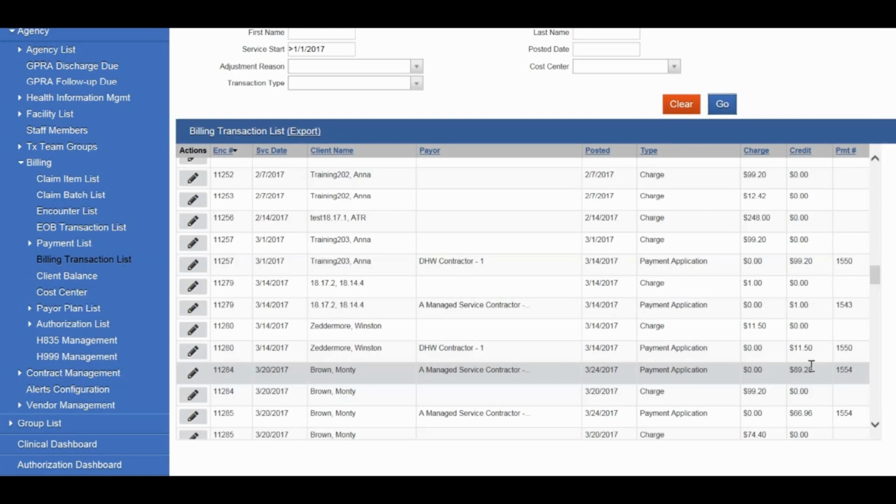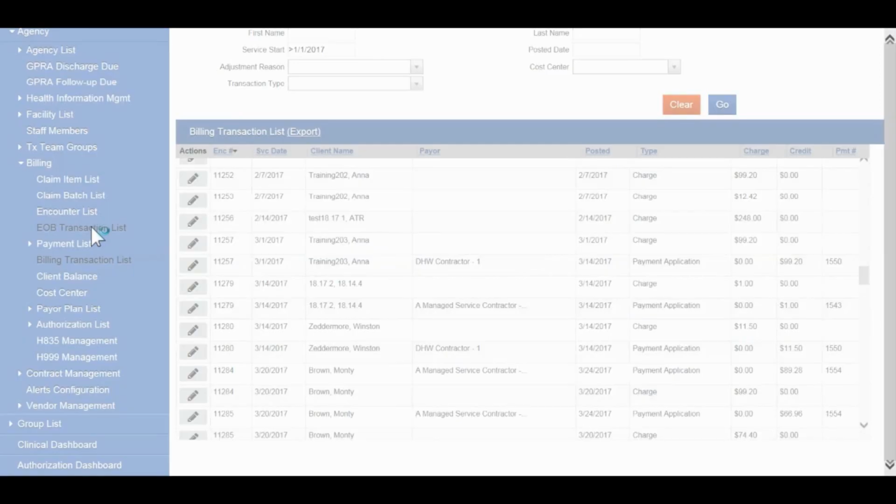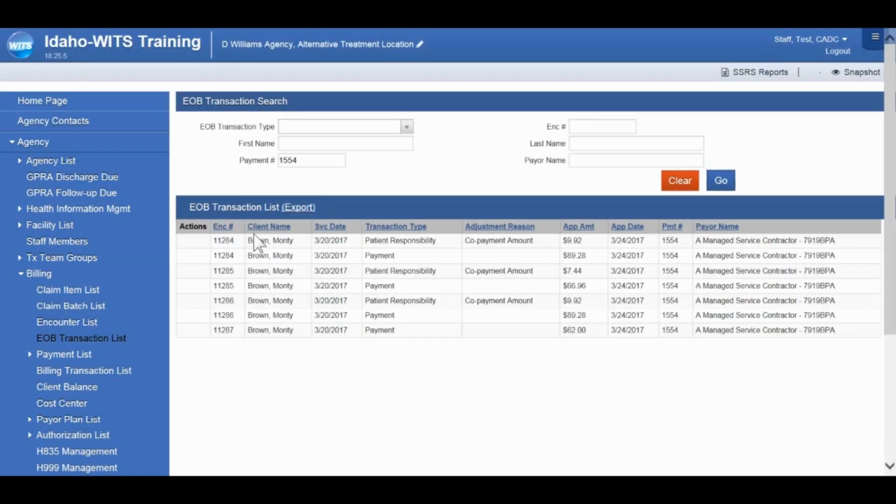We can copy that payment number from the final column and then paste it into the EOB transaction list in the payment number field. And that'll give us additional detail for that payment. And here you'll see those payment details. This will include other encounters in the payment, but you can look here for that adjustment reason, for that discrepancy between the charge and that